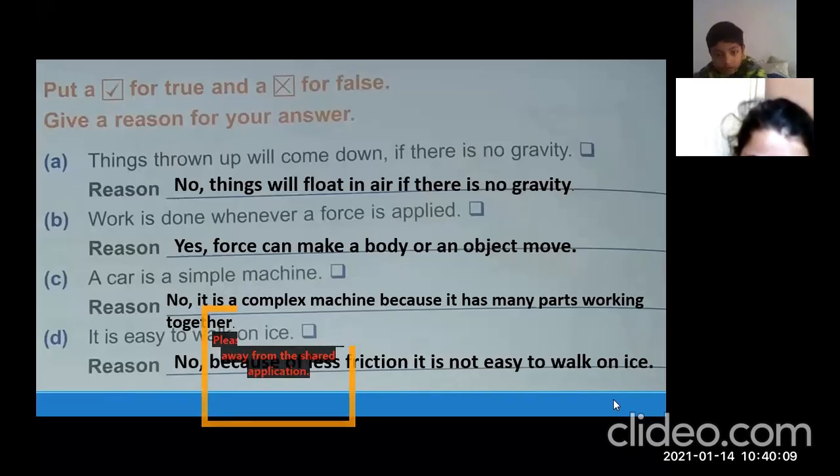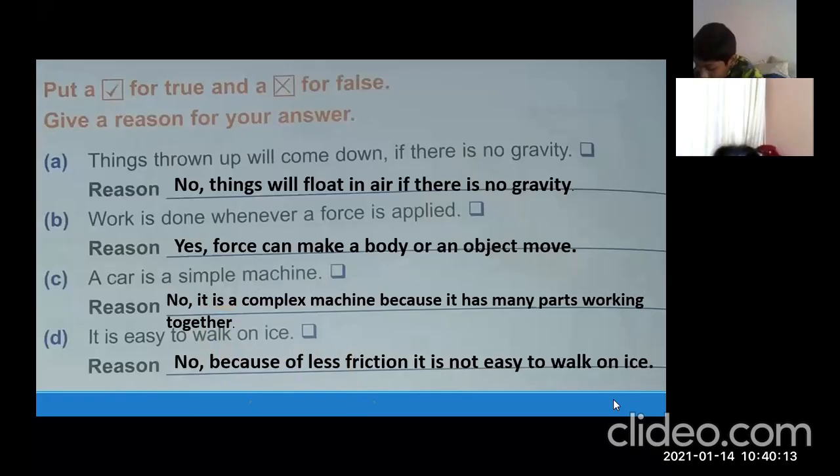Why it is not showing, Hamza Hussain? I can read it out for you. No, because of less friction, it is not easy to walk on ice. Hurry up, beta. Okay. Yes, good, Vanya. Now it's clear. Okay. Abdul Samad done, Ahmed Raza done. Okay, good.